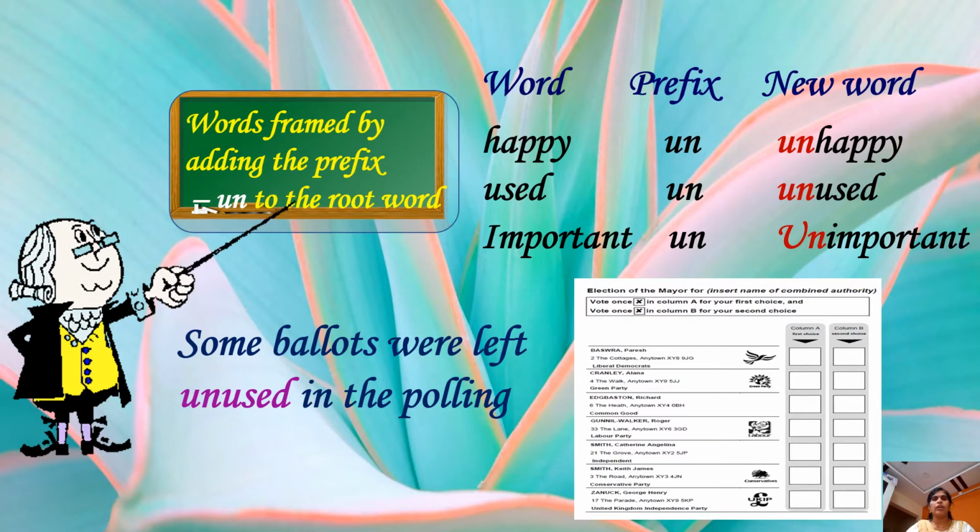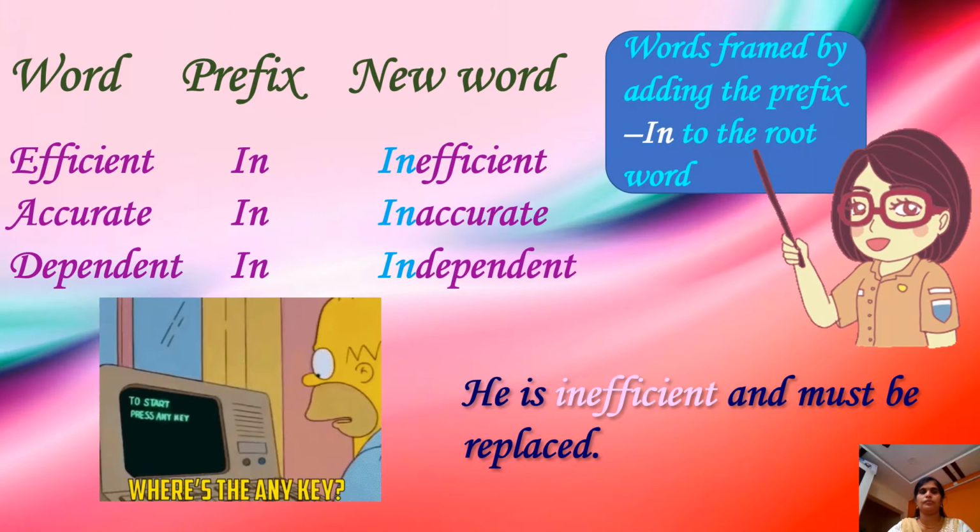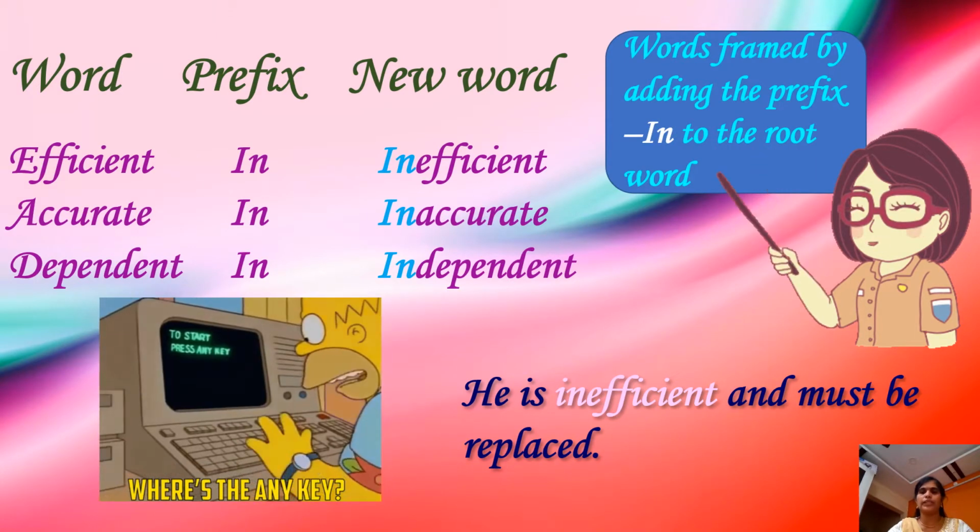In the same way, used can be changed by adding the prefix "un" as unused, and important, unimportant. Some ballot papers were left unused in the polling.